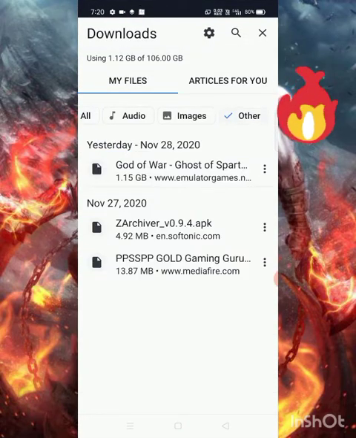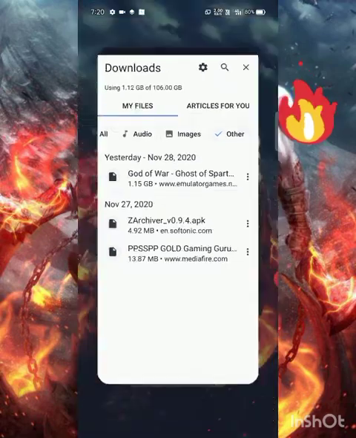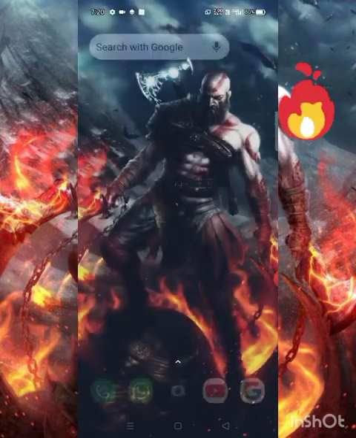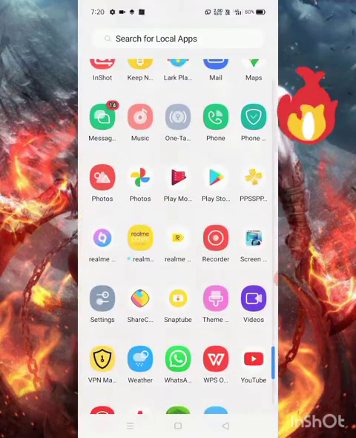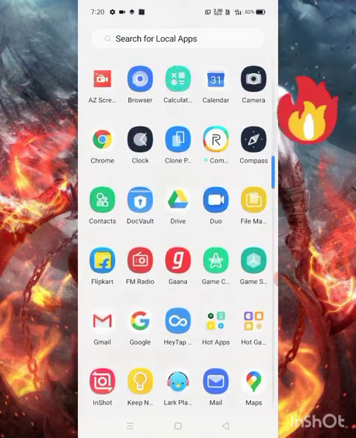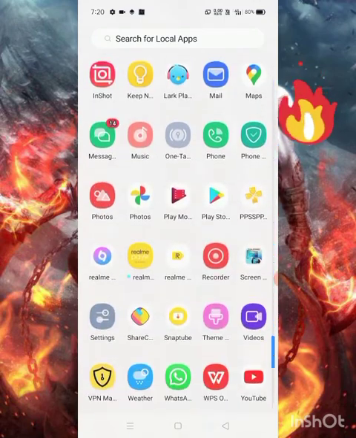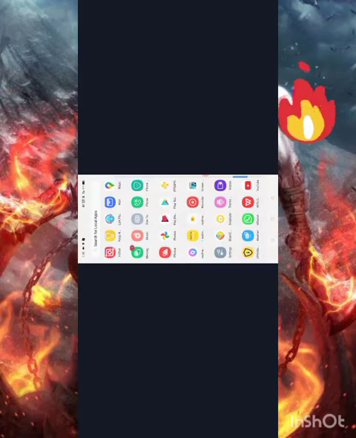God of War Ghost of Sparta 1.15 GB, and you have to also download ZArchiver APK and PPSSPP Gold or normal PPSSPP. Now I will show you how to install it. Once you have downloaded it, it will save it in your download folder or any folder. You can see it here.